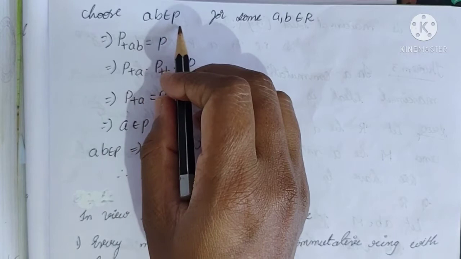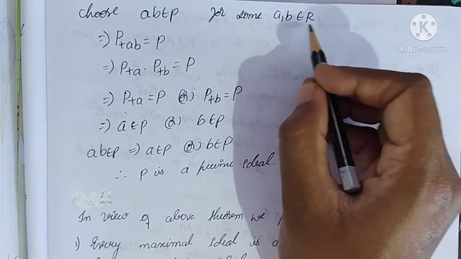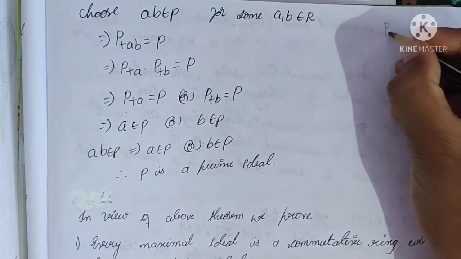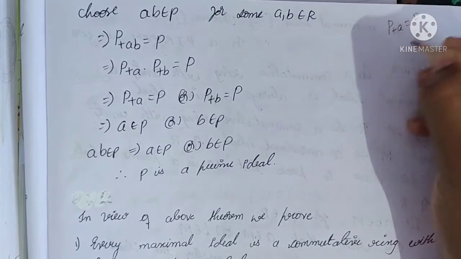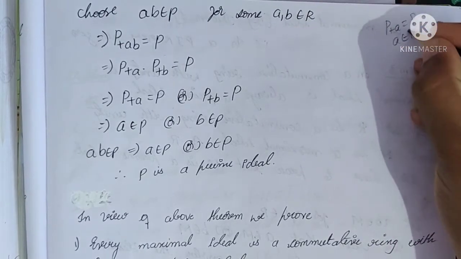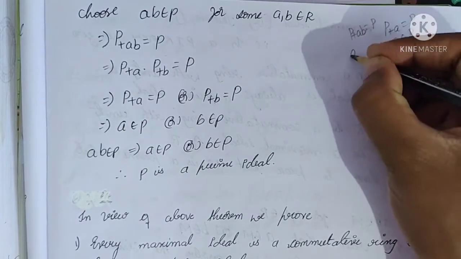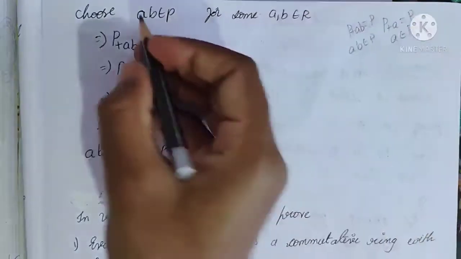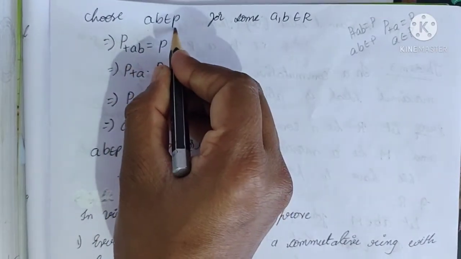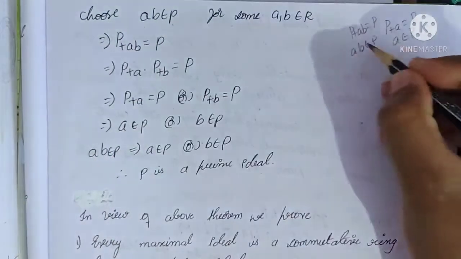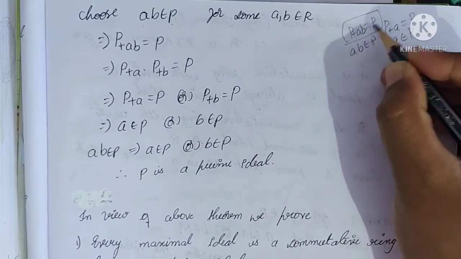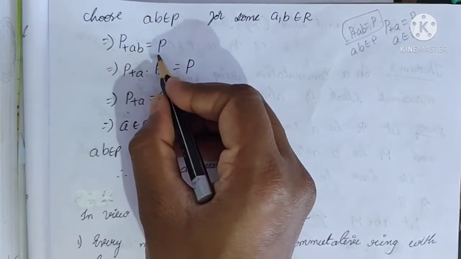Choose ab belongs to P for some a, b belonging to R. If P plus a is equal to P, it means a belongs to P. If P plus ab is equal to P, it means ab belongs to P. See here, I have considered ab belongs to P. So if ab belongs to P, it means P plus ab is equal to P. That is, P plus ab is equal to P.